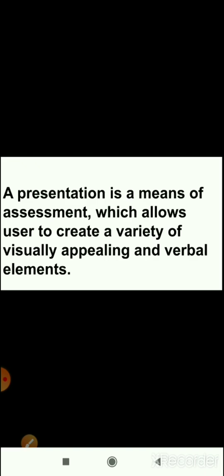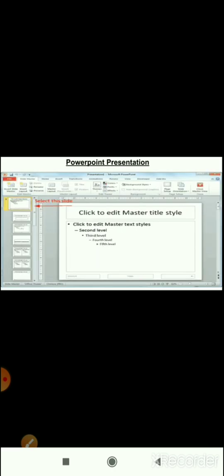I have given you the example, a presentation. A presentation is a means of assessment which allows the user to create a variety of visually appealing and verbal elements. The software that is used to display information in the form of a slide show is known as presentation software. Example already given. This is the interface for PowerPoint software.